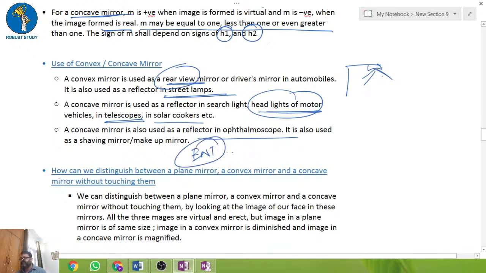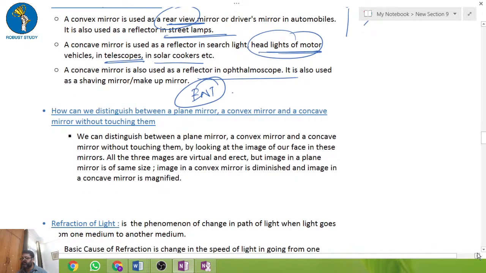That is one part, and we have reached the last part of this portion. How can we distinguish the mirrors? A question asked in theory or in the long questions is: how do we distinguish plane, concave and convex mirrors without touching them?